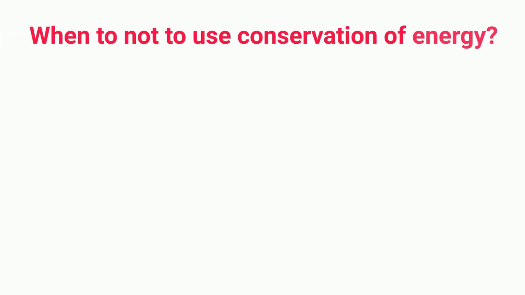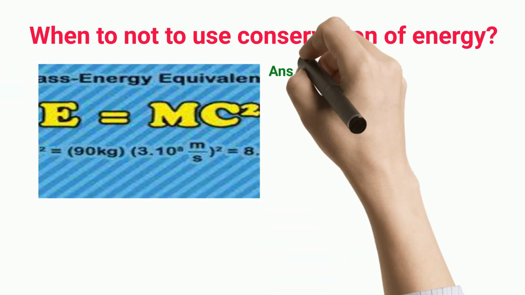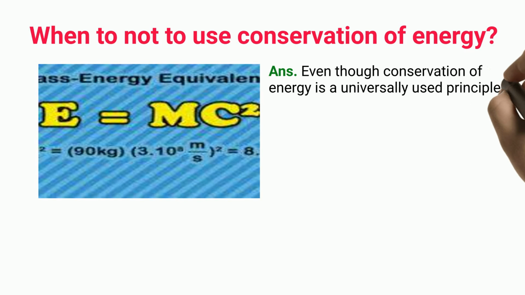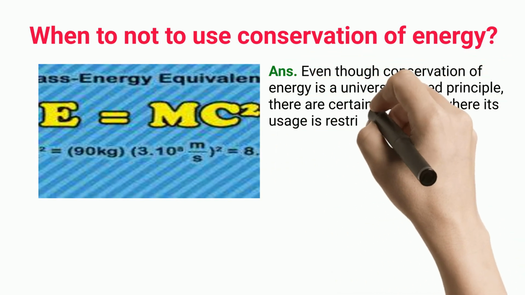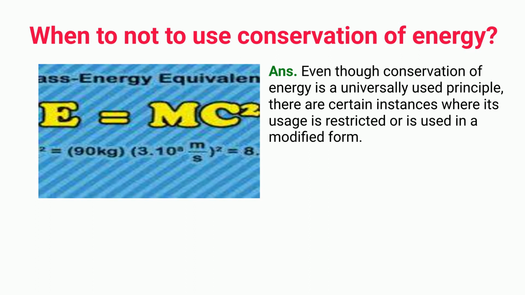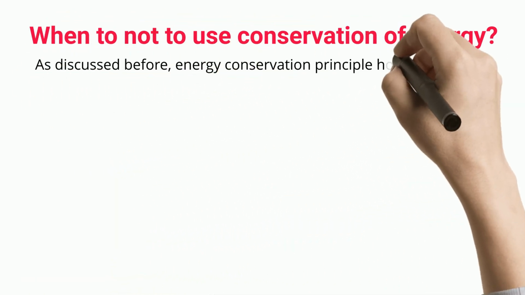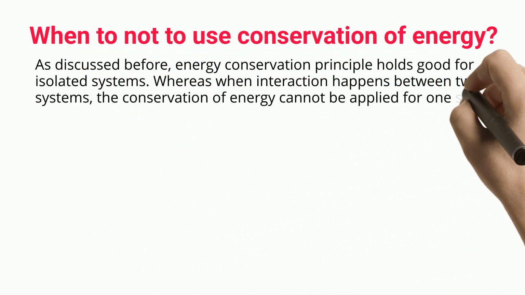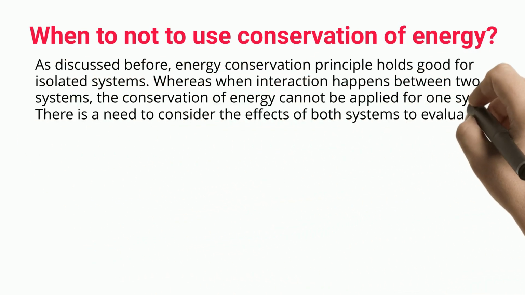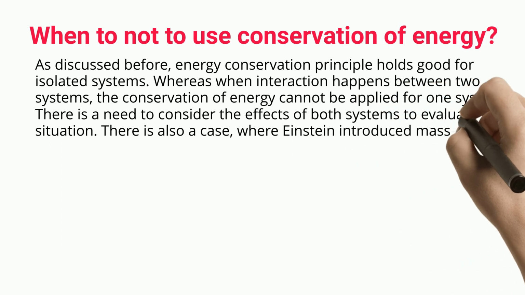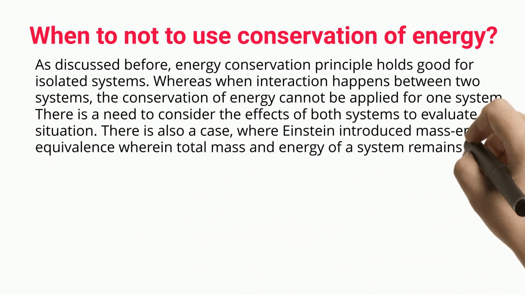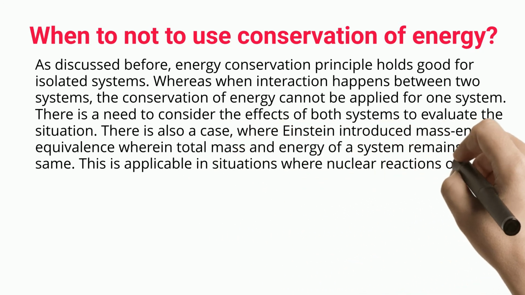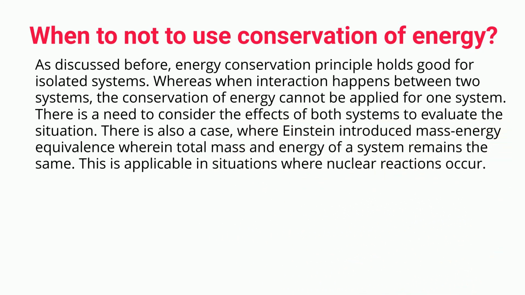When not to use conservation of energy? Even though conservation of energy is a universally used principle, there are certain instances where its usage is restricted or is used in a modified form. As discussed before, the energy conservation principle holds good for isolated systems. Whereas when interaction happens between two systems, the conservation of energy cannot be applied for one system. There is a need to consider the effects of both systems to evaluate the situation. There is also a case where Einstein introduced mass-energy equivalence, wherein the total mass and energy of a system remains the same. This is applicable in situations where nuclear reactions occur.